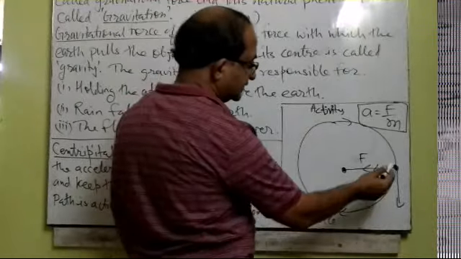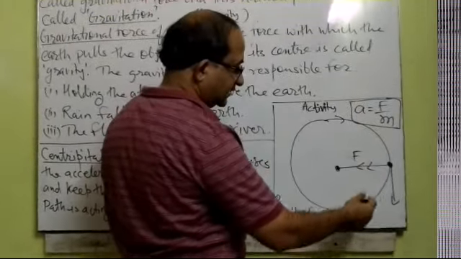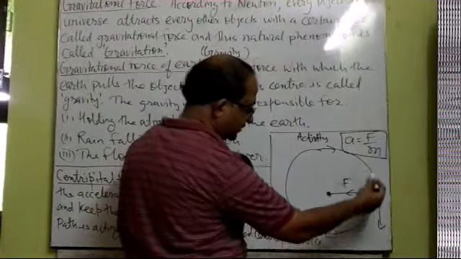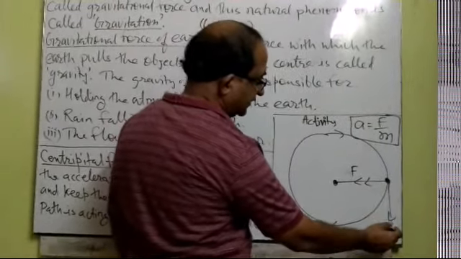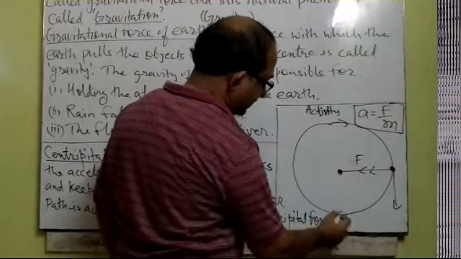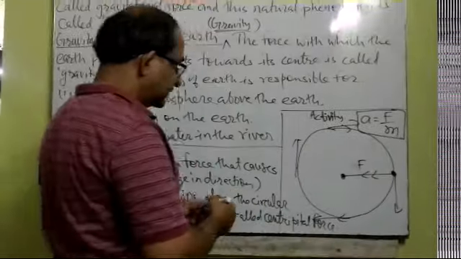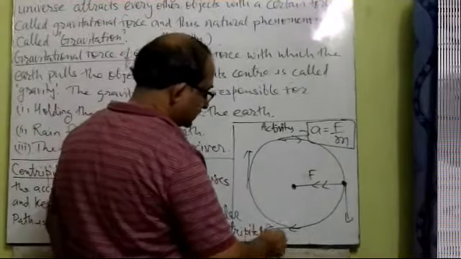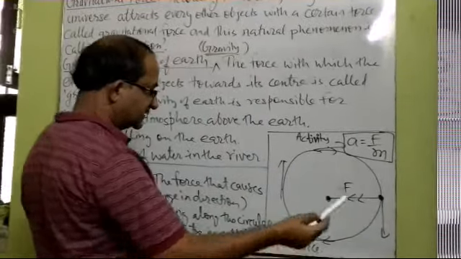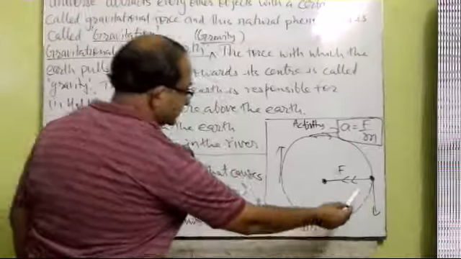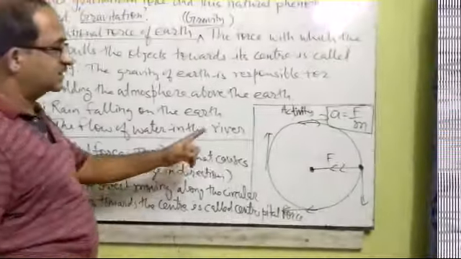I already told you in the chapter on motion that in circular motion the body moves with a constant speed but the velocity does not remain constant. It is said to be accelerated motion. Why? Because the direction at a particular point is along the tangent, and the tangent at different points is different in direction. That is why, while revolving the stone, the direction of motion is not fixed, and that is why it is known as accelerated motion. This acceleration is produced due to the centripetal force which we apply continuously on the stone. Only then will it continue its motion.